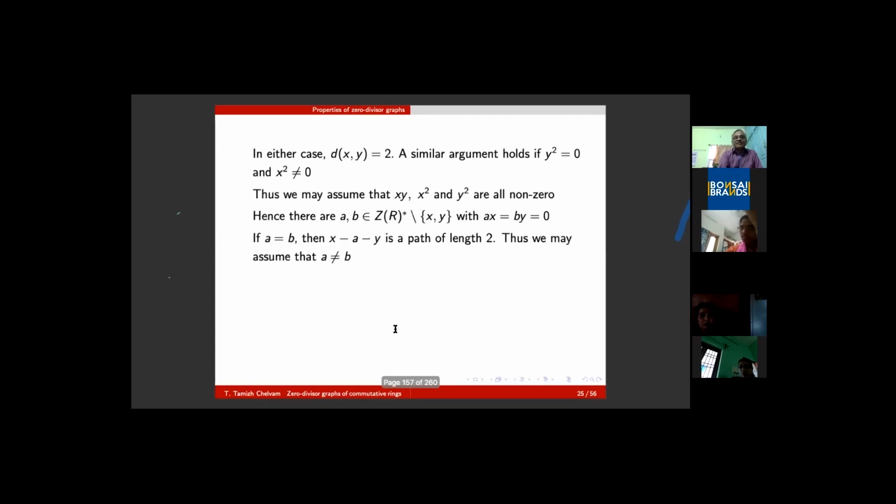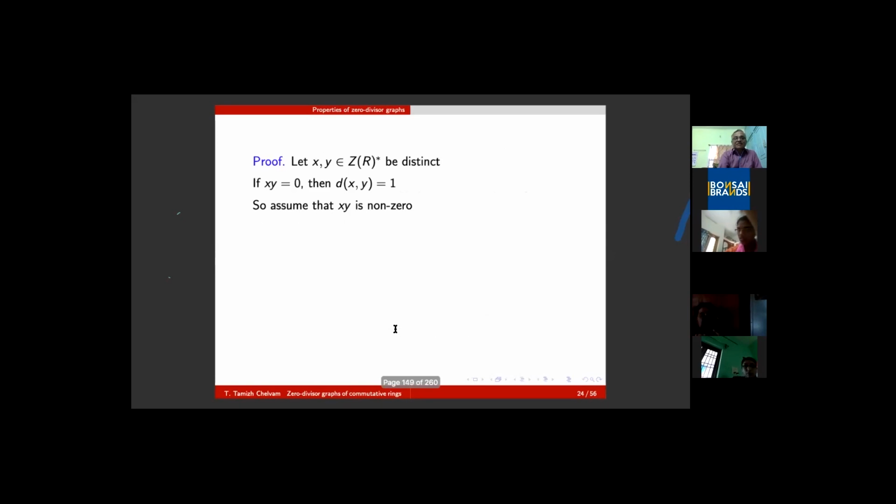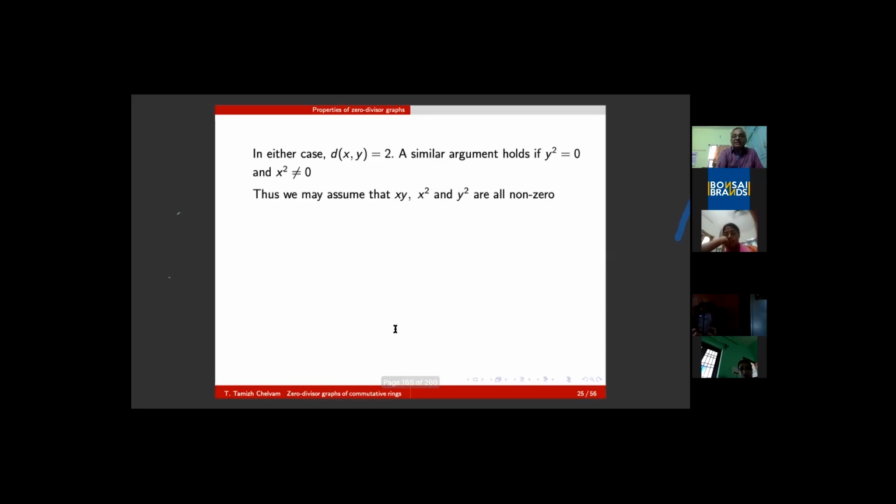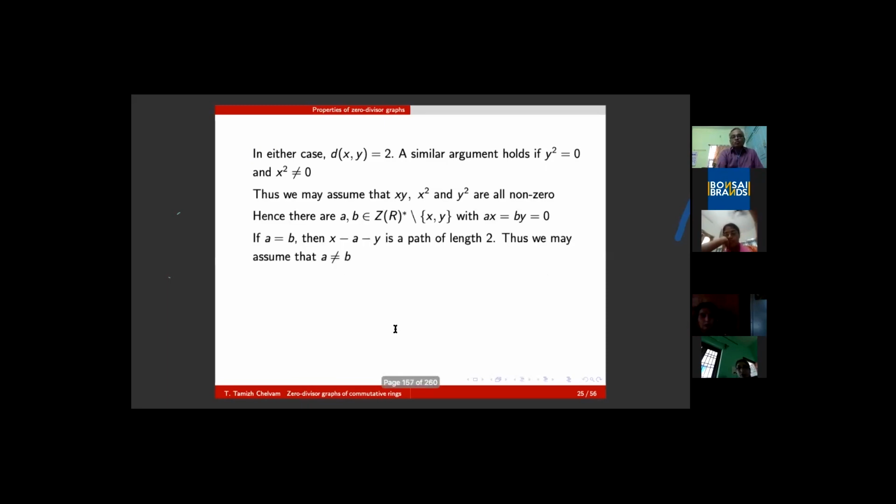You see, in each and every case, I take two distinct elements x and y, and depending upon the algebraic products of xy, x squared, y squared, a x where a is an annihilator of x, b y where b is an annihilator of y, depending upon the multiplication of these elements, I get in each and every case at the maximum a path of length 2.